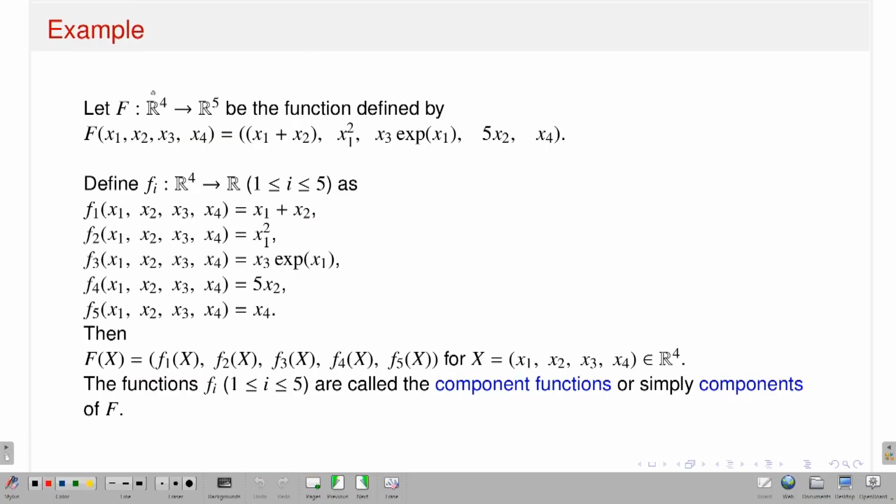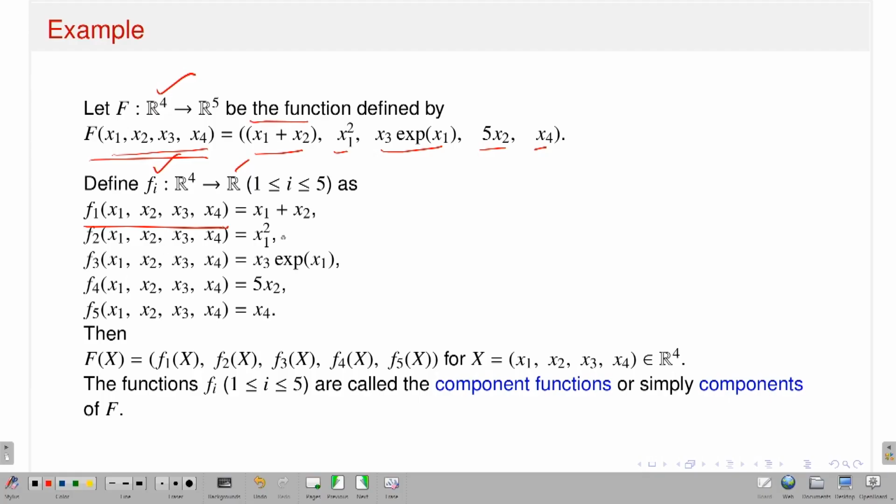Let capital F be a function from the 4-dimensional Euclidean space to the 5-dimensional Euclidean space. So that means capital F will have 5 components. The value of capital F at x1, x2, x3, x4 is x1 plus x2, x1 square, x3 times exponential of x1, 5x2, x4. By looking at the definition of the function capital F, you can easily recognize what the component functions are. So the component function fi should be a map from R4 to R, real valued functions. What about the first component function? It is a map from R4 to R, and it is defined as f1 of x1, x2, x3, x4, which is nothing but this one.